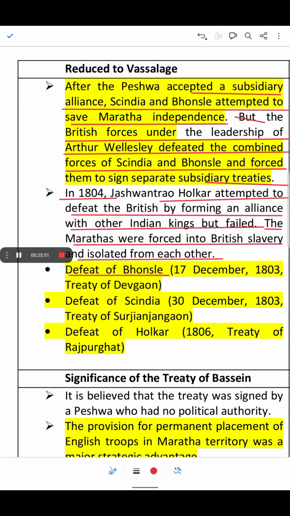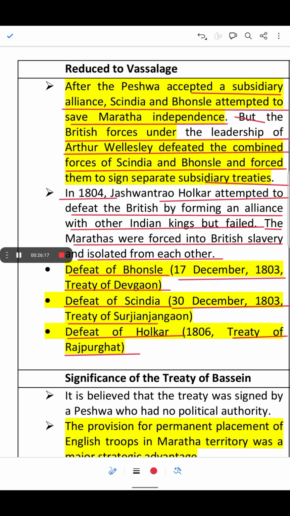Defeat of Bhosle on 17 December 1803, Treaty of Devgaon. Defeat of Scindia on 30 December 1803, Treaty of Surjangaon. Defeat of Holkar in 1806, Treaty of Rajpur Ghat.